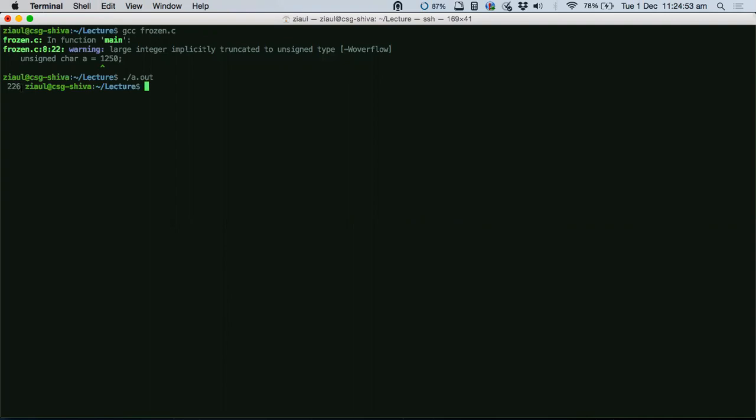It's not garbage. 1250 would need around 11 bits. If you take 11 bits, then you could represent 1250. Now from the 11 bits, you chop off the first 3 bits and take the last 8 bits. Whatever that last 8 bits is, that is this 226.